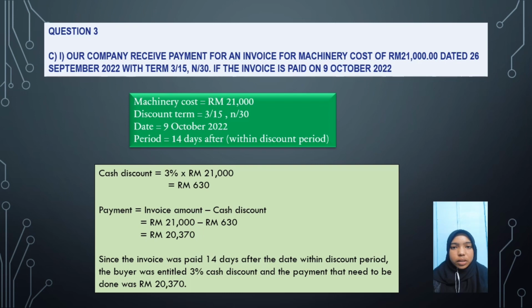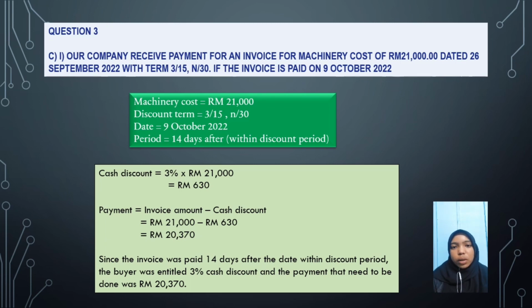Discount term 3/15, n/30. The payment period is 14 days after. Cash discount equal to 3% times 21,000 ringgit Malaysia equals 630 ringgit Malaysia. For the payment, invoice amount minus cash discount equals 21,000 ringgit Malaysia minus 630 ringgit, and we get